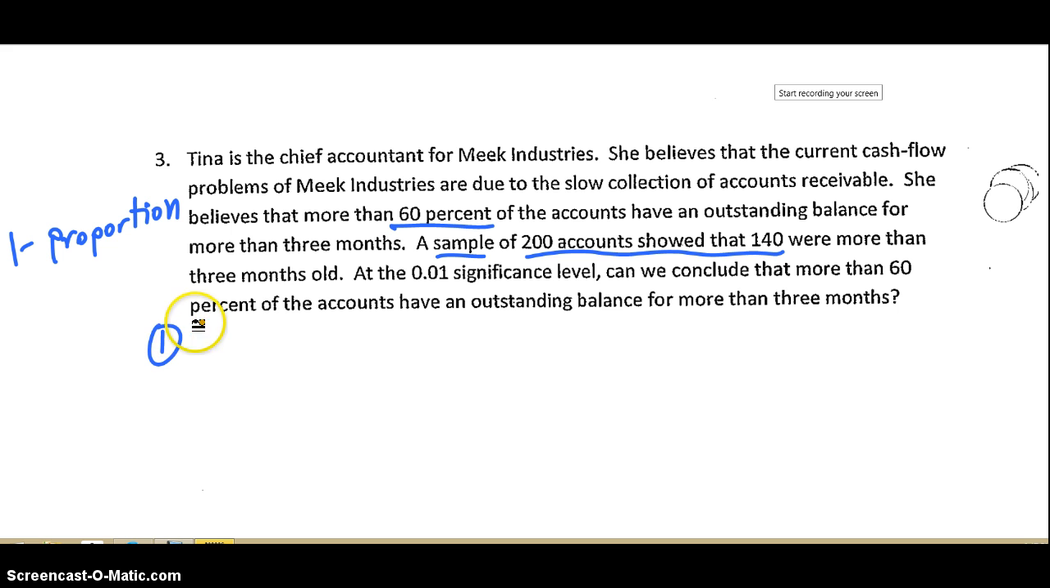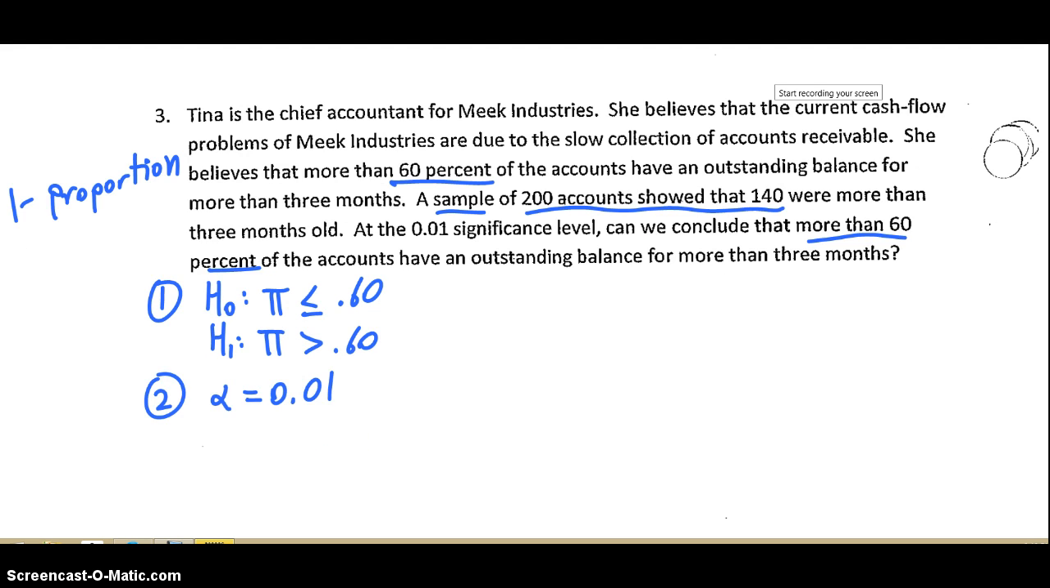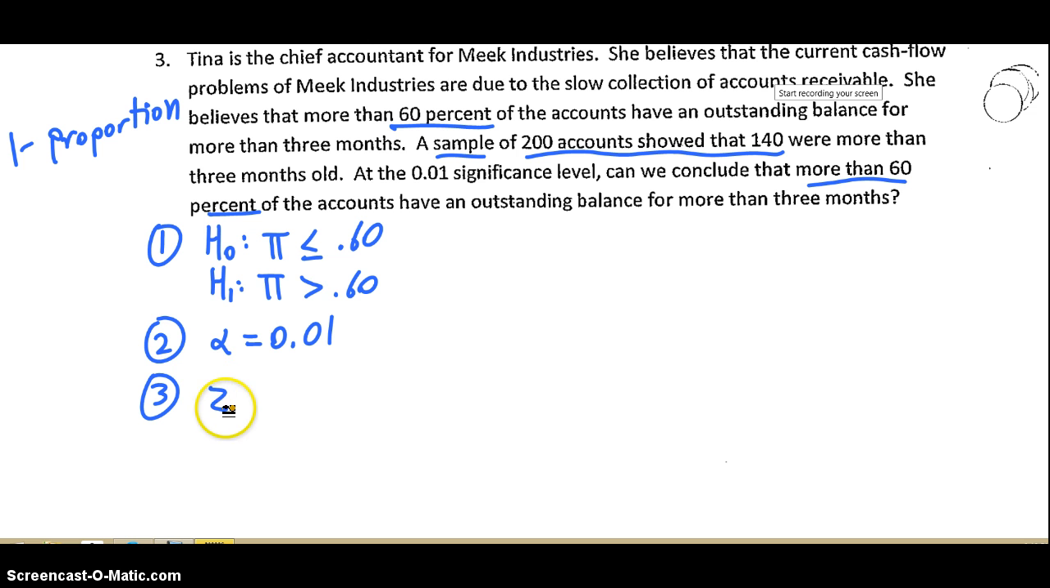Alright? That makes things a little easier for us. Step 1 is identify the null and the alternate hypothesis. Look at the last sentence. Can we conclude that more than 60%? So, percent, we're doing proportions. So I want pi to be more than 60%, which is 0.60. Obviously, if that one's greater than, the null hypothesis is less than or equal to. Alright? That is step 1. Step 2, alpha level this time is 0.01. Hopefully you're good so far. Step 3, it's a z-test, because n is bigger than 30. And this time it's a 1 proportion test.